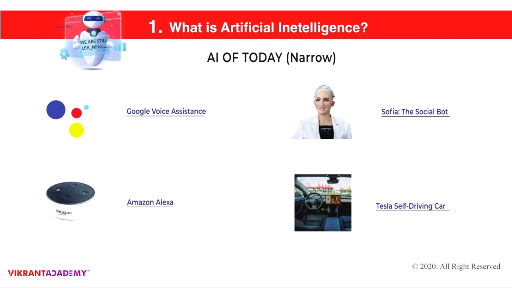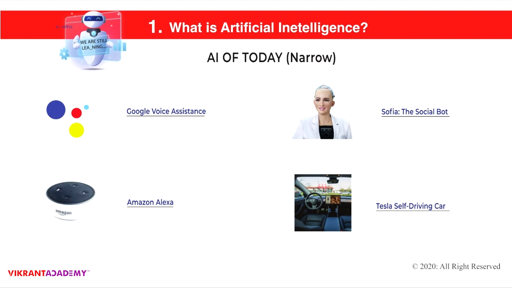Even when we talk about Sophia, the social robot that we have seen on YouTube, in social media and all those social networking channels, she is just another example of narrow AI. So what is narrow AI? Narrow AI is artificial intelligence that is predefined. The instructions are predefined into its memory or into its storage capacity.